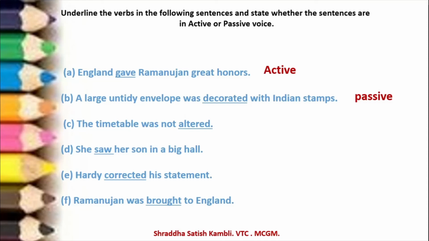The timetable was not altered. So you can always add by him, by her. So that means this is passive voice again. She saw her son in a big hall. Now can you add "by" here? Try it. She saw her son in a big hall by her, by him. No, it doesn't work here. So it is the active voice.